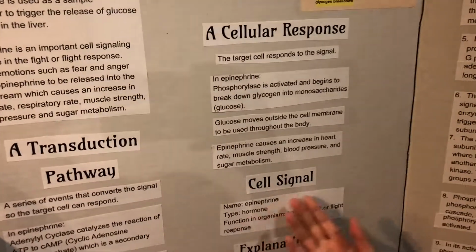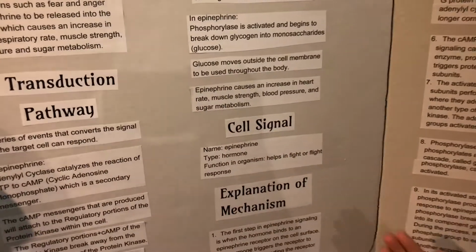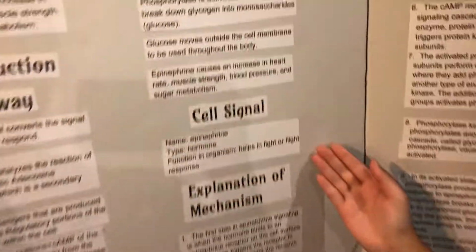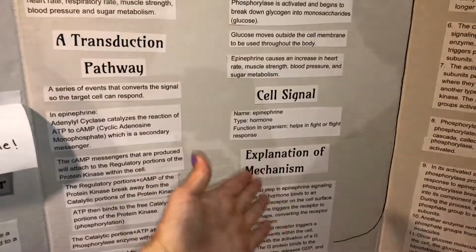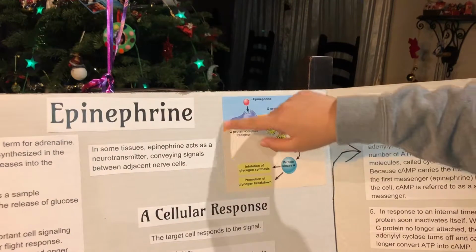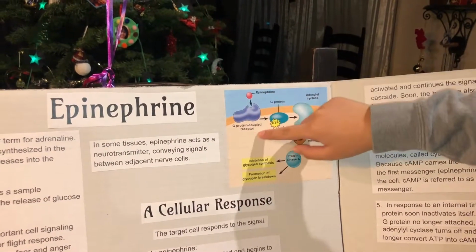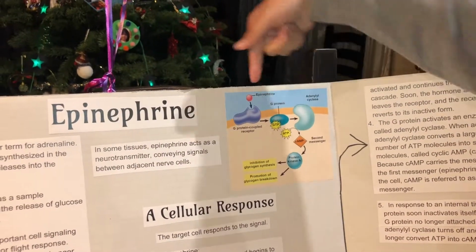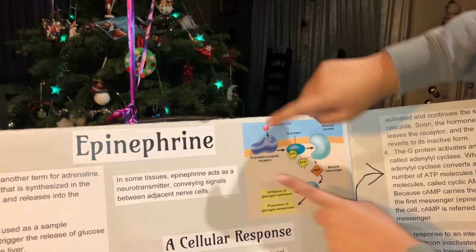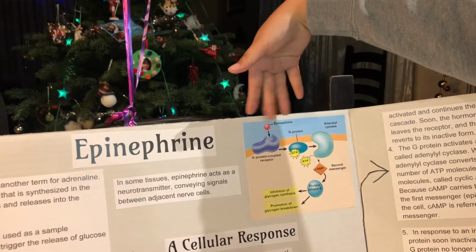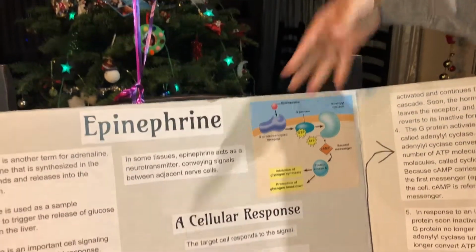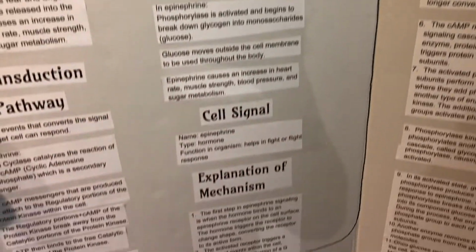Now, moving on to cell signal. Epinephrine is a type of hormone, and it helps in fight or flight response. We will be talking about the mechanism of epinephrine. Once epinephrine has reached the target liver cell, it is received by an adrenergic receptor protein. Because it is a ligand, it is unable to cross the membrane on its own. This is known as reception because the receptor detects the signal epinephrine. The protein undergoes a conformational change due to epinephrine.